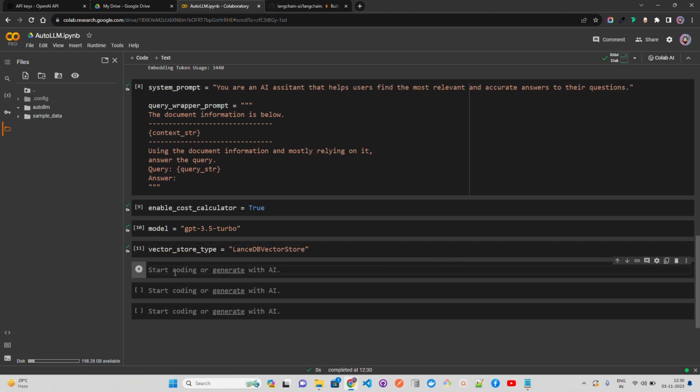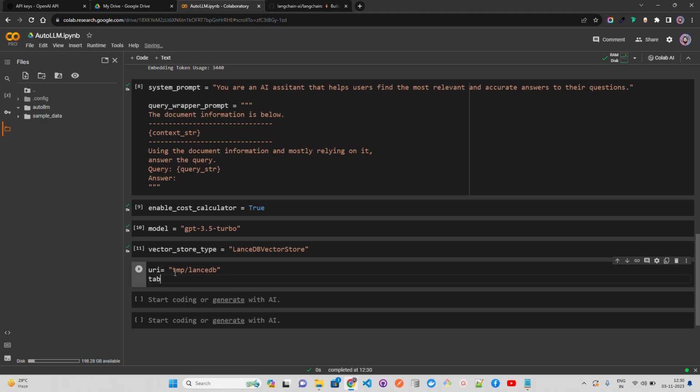You can also define the resource indicator, the table name, and so on. You can customize it a bit. Okay, LanceDB, and then you can have a table name, and in this table name you can just put vectors. Now you can also define the chunk size.